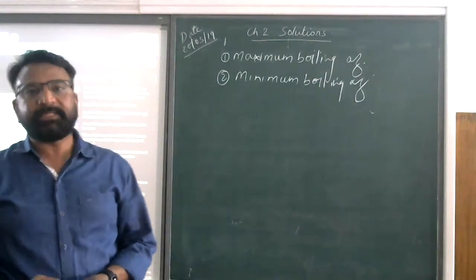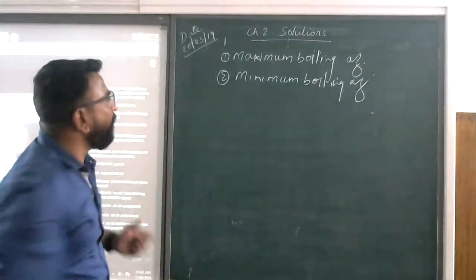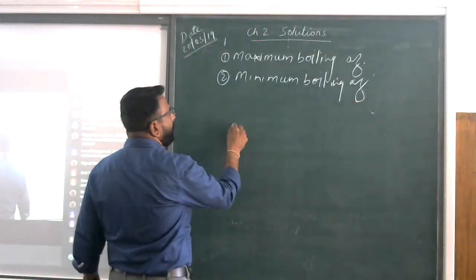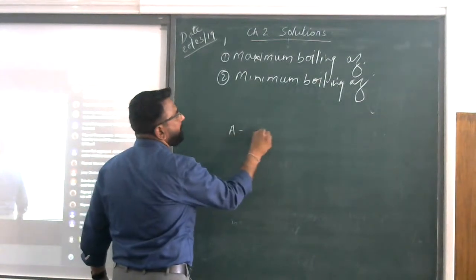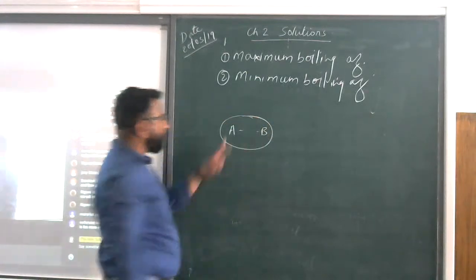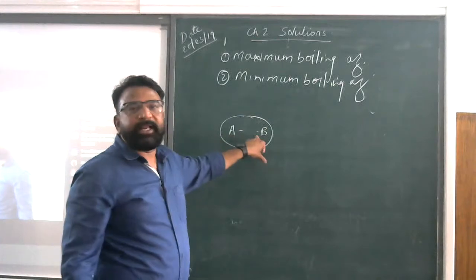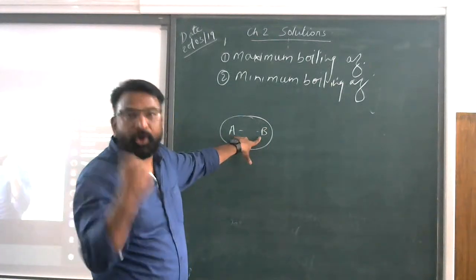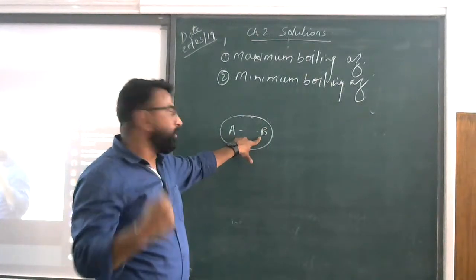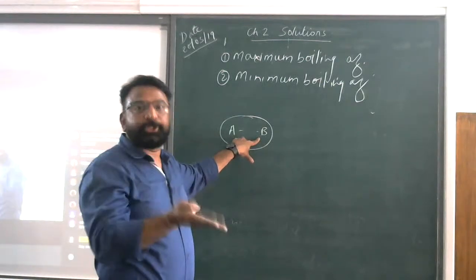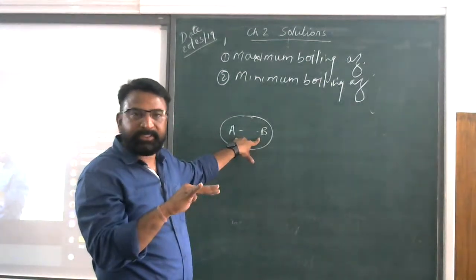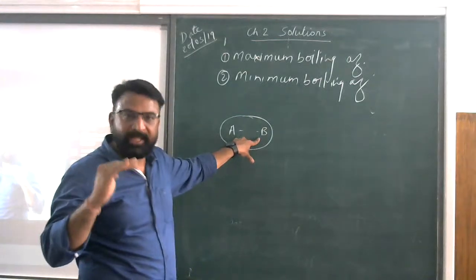The first one is the maximum boiling azeotropes. What are the maximum boiling azeotropes? Suppose you make any azeotrope by a combination of A and B. One will be the solvent and the second will be the solute. If the force of interaction between A and B is stronger, it requires more temperature to get evaporated. Understood this thing? It requires more temperature to get evaporated.